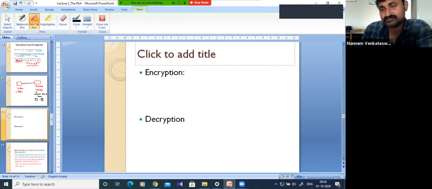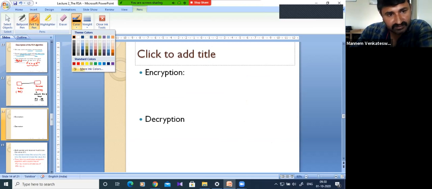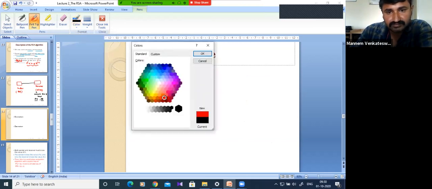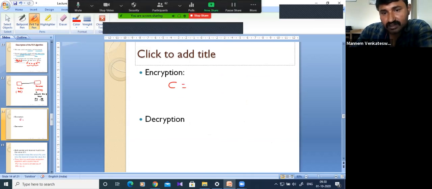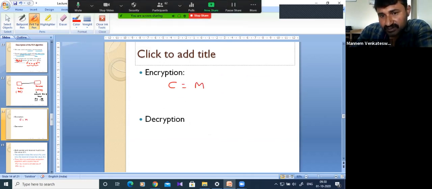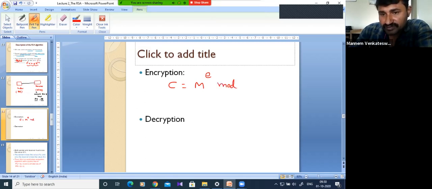In the encryption, ciphertext C is equal to message power E modulo n. So this is the encryption equation. We will see what E and n are.